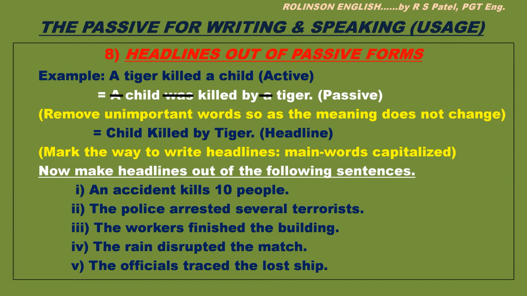Heading: the match disrupted by rain, or simply match disrupted by rain. Number 5, the officials traced the lost ship. Heading is lost ship traced. Okay, so it's easy. Continue the practice.